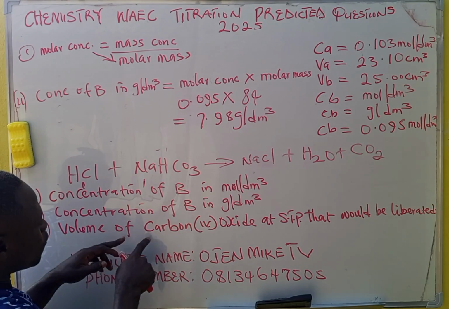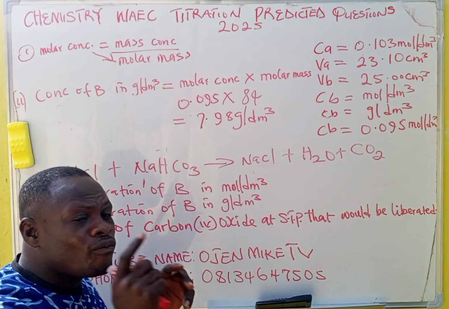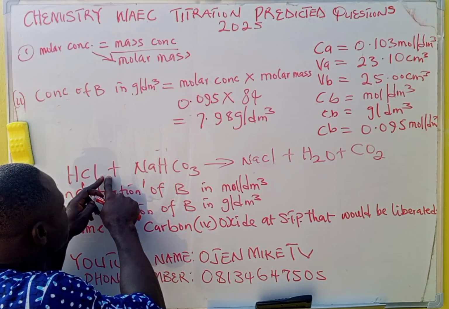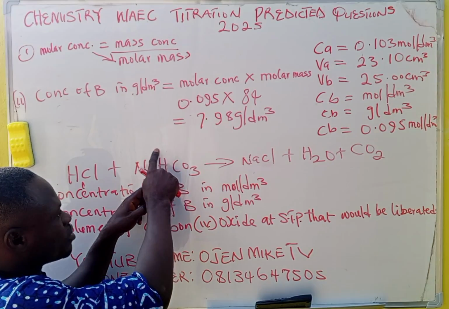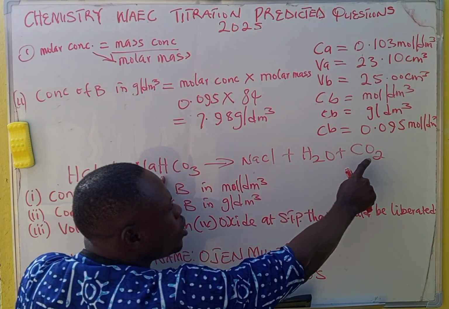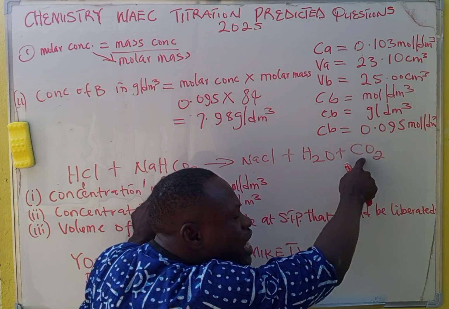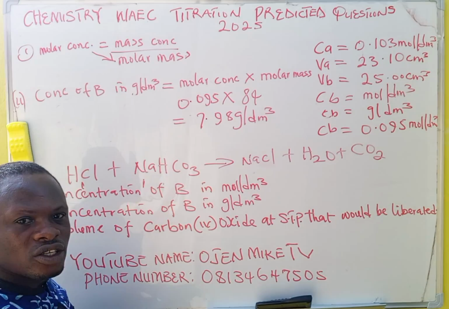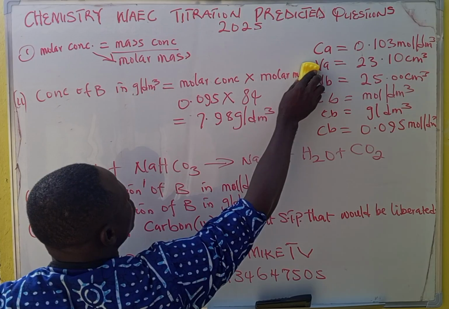Now, volume of carbon dioxide at STP. Remember, I told you that they will ask you the volume of carbon dioxide because when this acid reacts with this base, it will liberate carbon dioxide. So they will ask you the volume of carbon dioxide liberated. Do you understand?